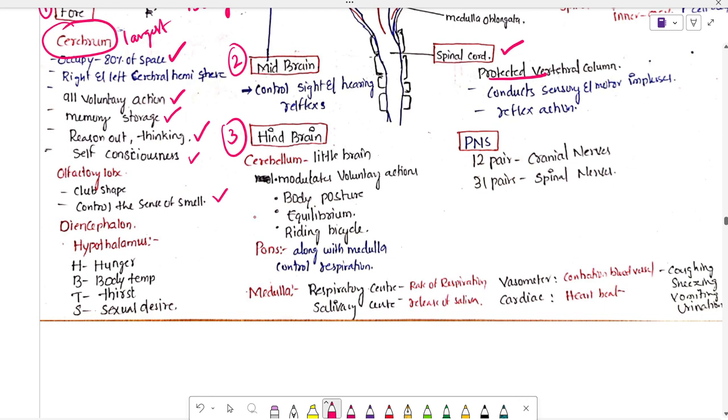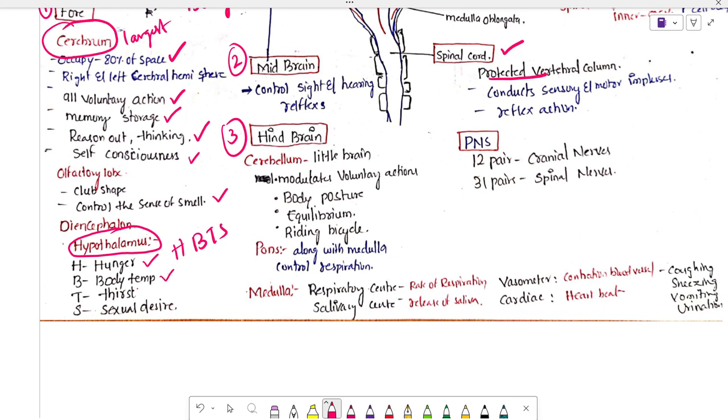Next, we have the hypothalamus. Its functions are very easy to remember. You are already familiar with BTS, so add an H: HBTS. H is for hunger, which is controlled by the hypothalamus. B is for body temperature.